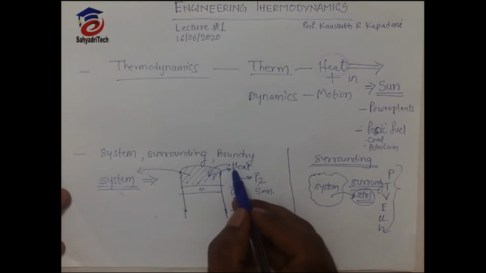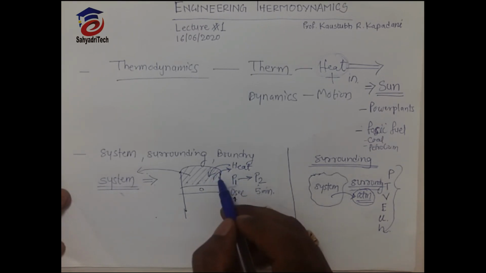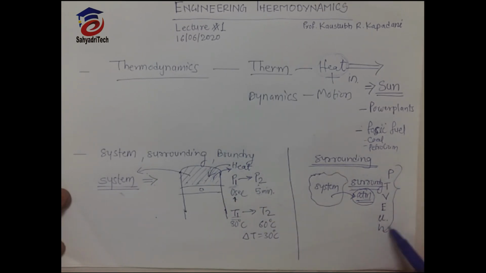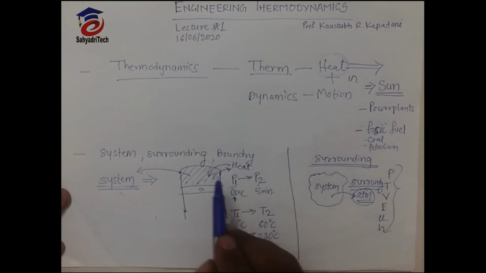This way heat interaction will be there. Heat is a path function, so we can measure heat transfer only. These properties, pressure, temperature, volume, are not path functions. We will study what is path function and what is point function in our next lecture.